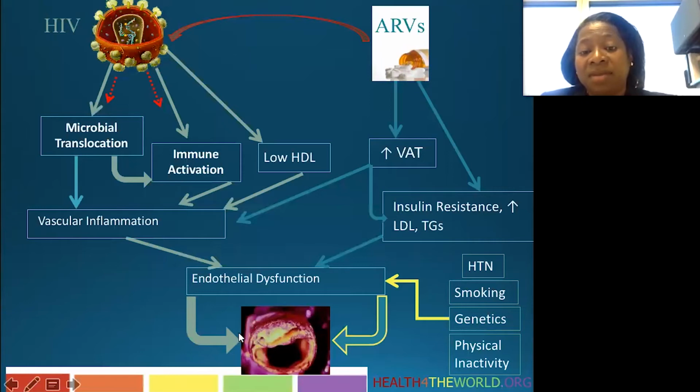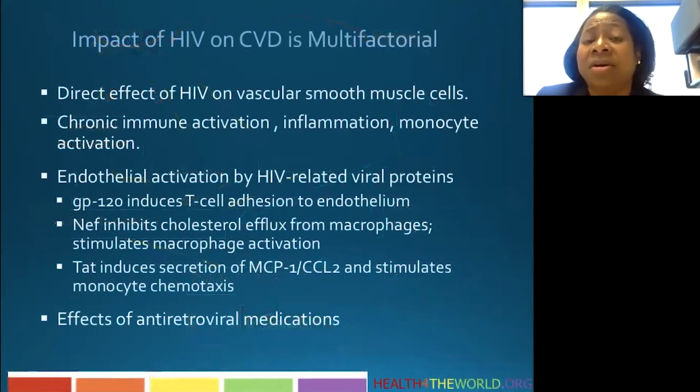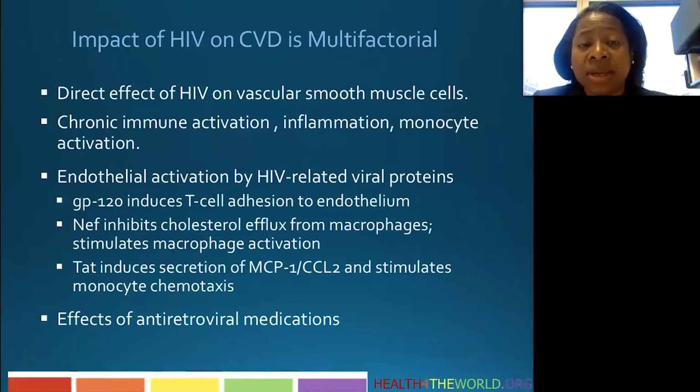And here you see depicted a vessel with plaque on the upper aspect of the vessel wall. So the impact of HIV on cardiovascular disease is multifactorial. This is something that we have to think about when we think about how we're studying atherosclerosis in people with HIV and how we're interpreting results of studies. We know that HIV has a direct effect on the vascular wall smooth muscle cells. We spoke about chronic immune activation, inflammation, and monocyte activation.